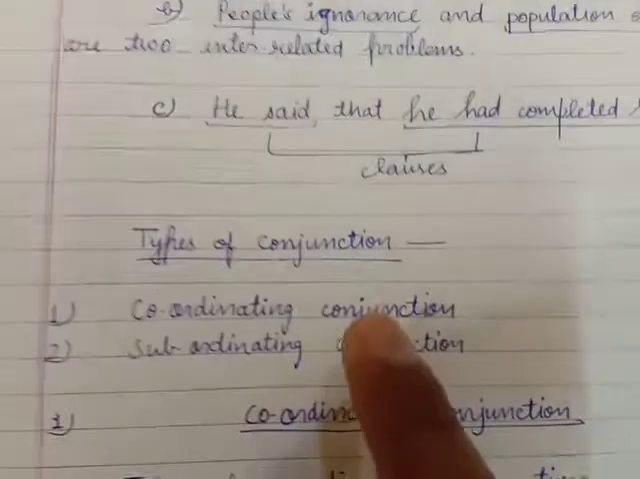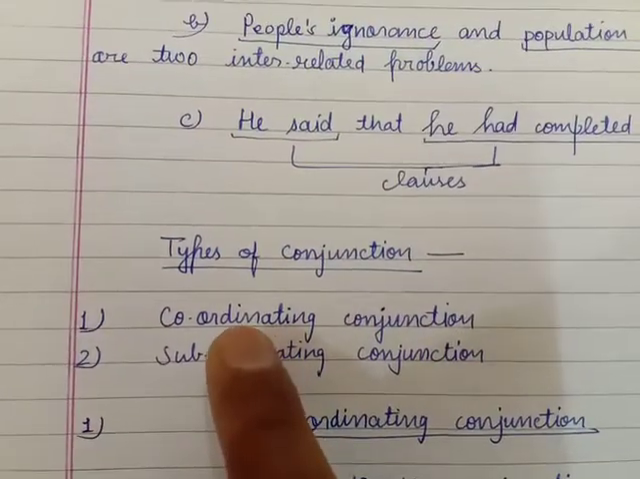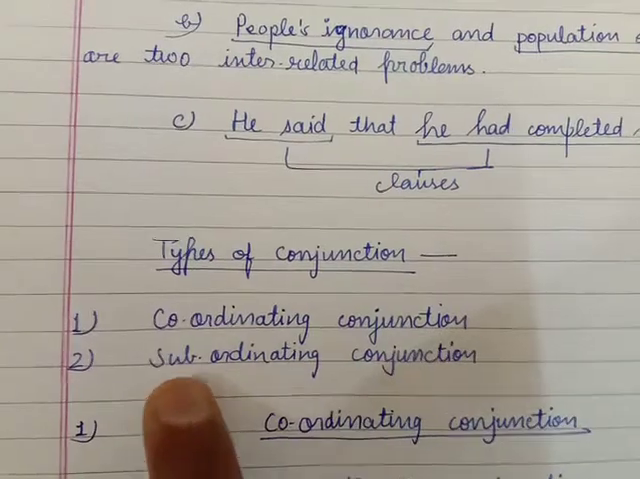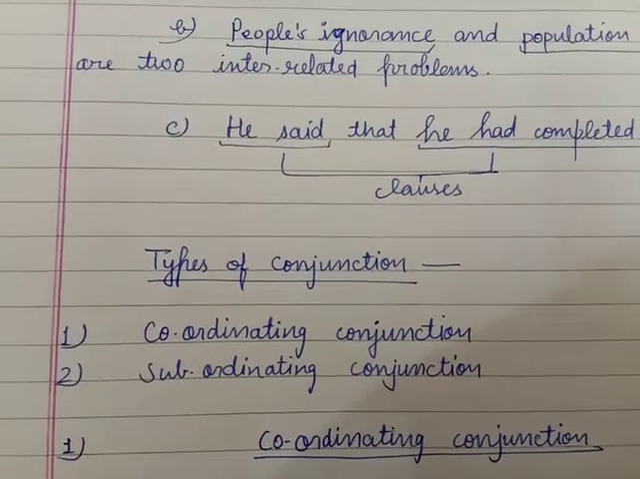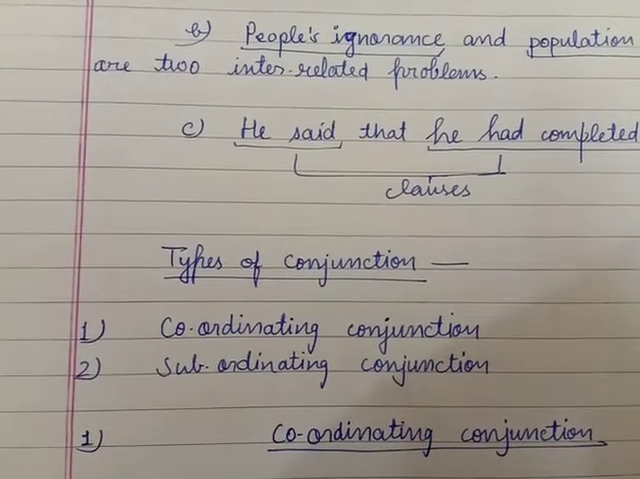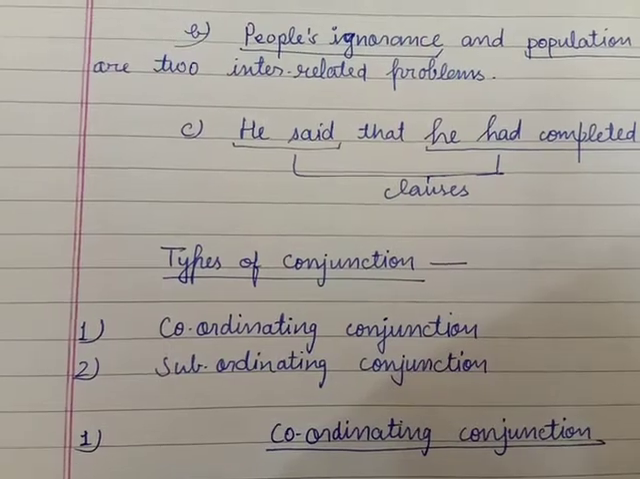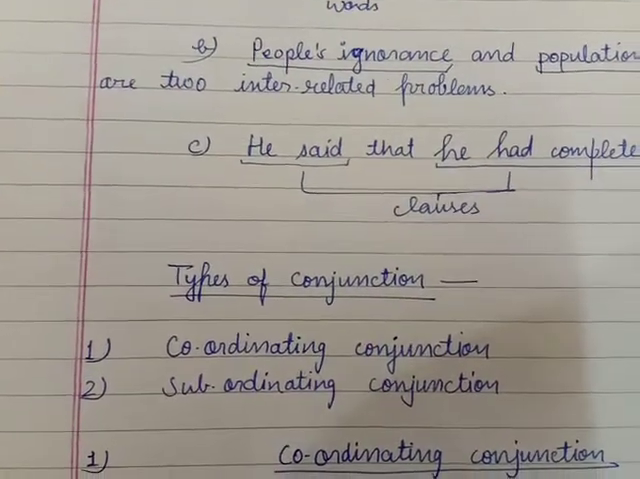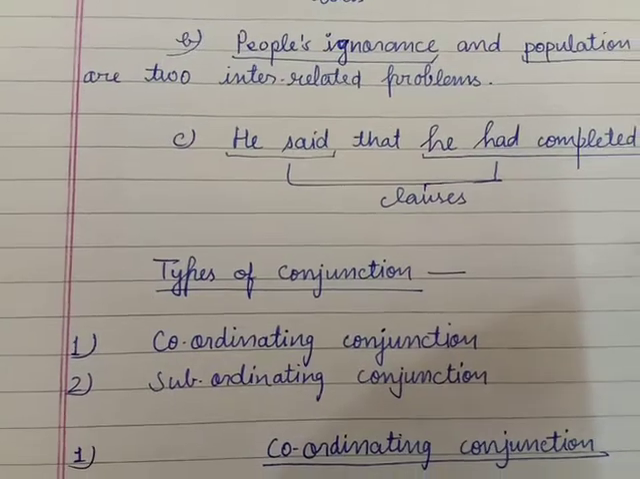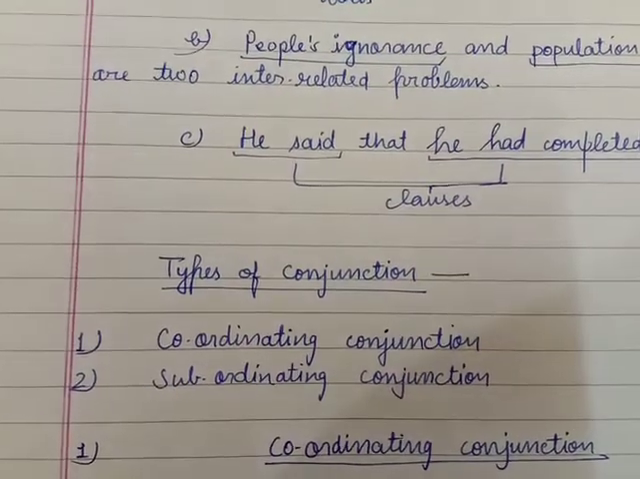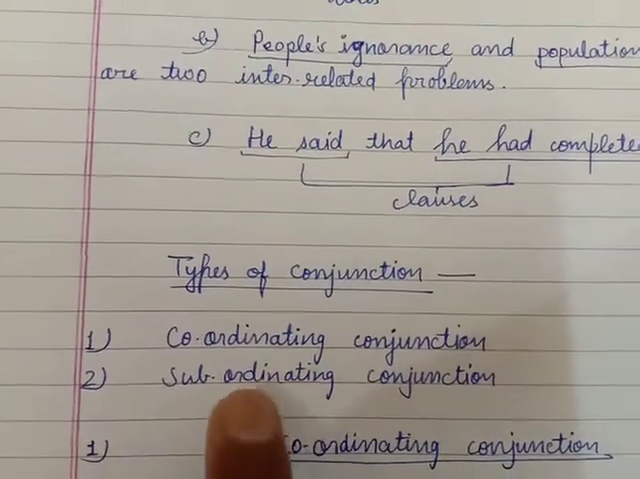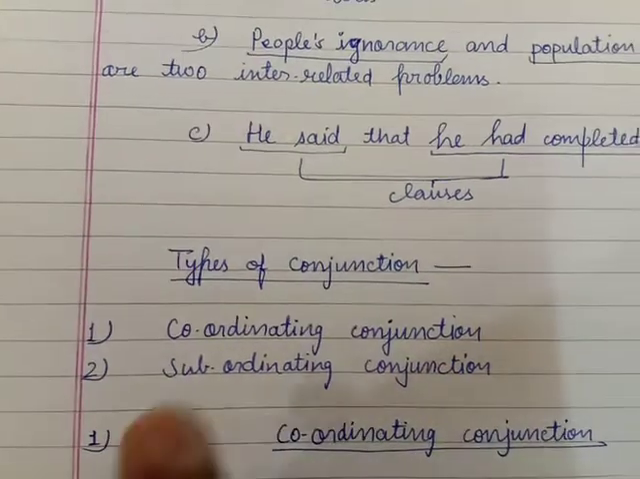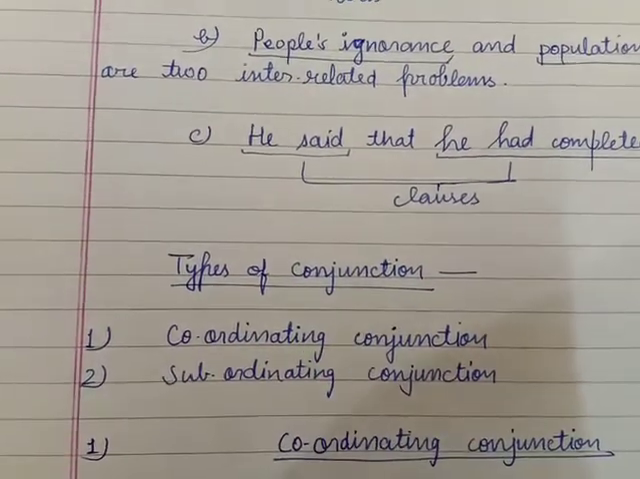Now you should know the types of conjunction. The first is coordinating conjunction and the second one is subordinating conjunction. What is the coordinating conjunction? The conjunction which joins the principal clause and coordinating clause is coordinating conjunction, and subordinating conjunction joins the principal clause and subordinate clause. So these two types of conjunction are given and they both have some types. So let me show you.